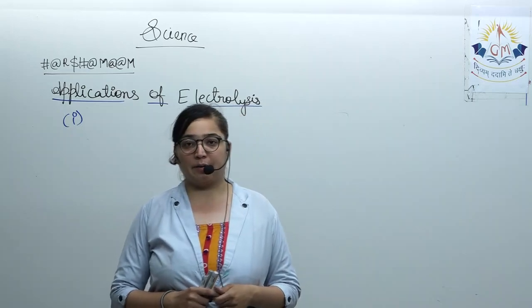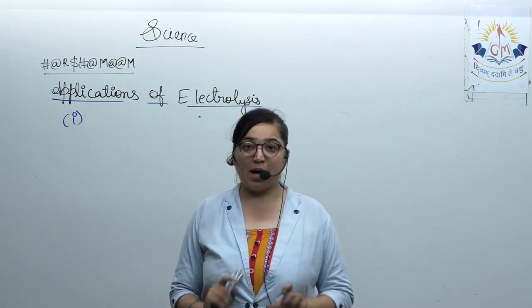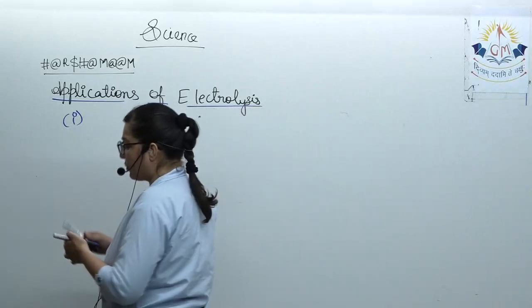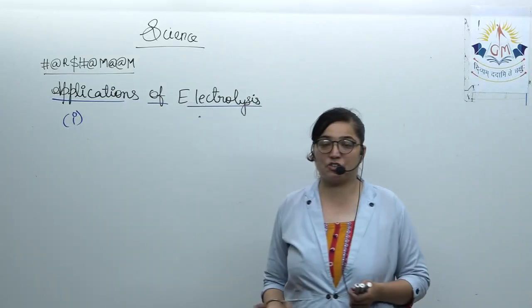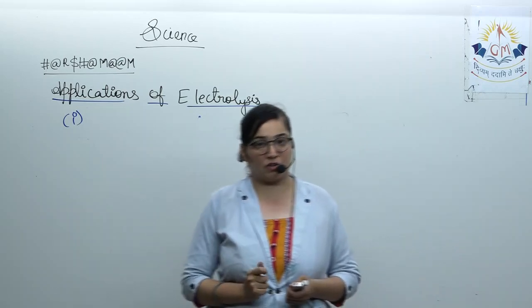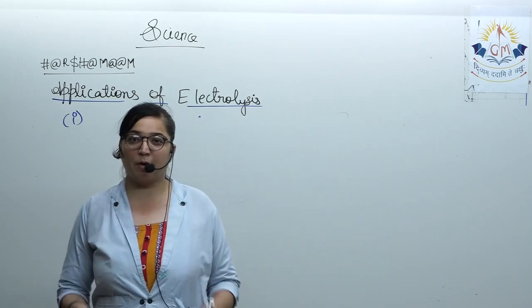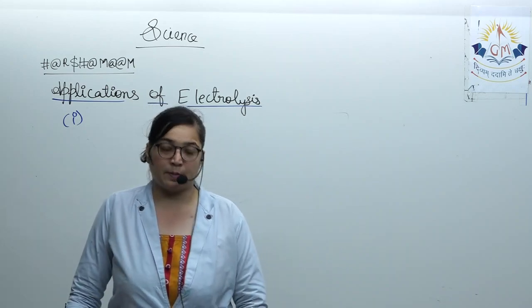Amongst them, we are going to see how a few metals can be extracted with the help of electrolysis. You have heard about this metallurgical process.